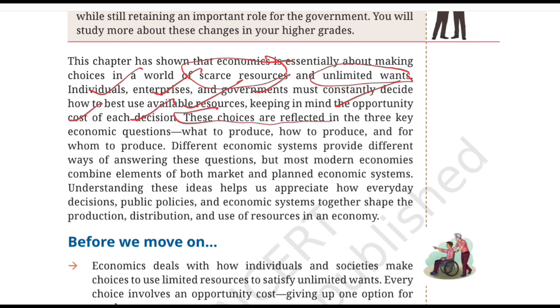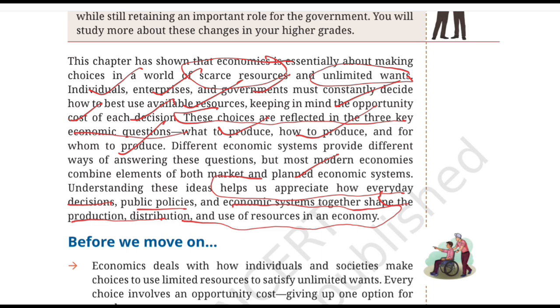And these choices are reflected in three key economic questions: what to produce, how to produce, and for whom to produce. And different economic systems like the planned economic system, the market economic system, and the mixed economic system also help us appreciate how everyday decisions, public policies, and economic systems together shape the production, distribution, and use of resources in an economy. And that's why economic systems actually matter. So this is the end of your chapter.